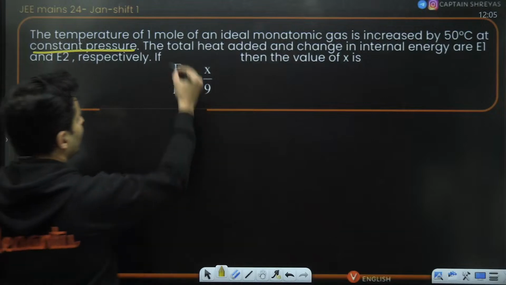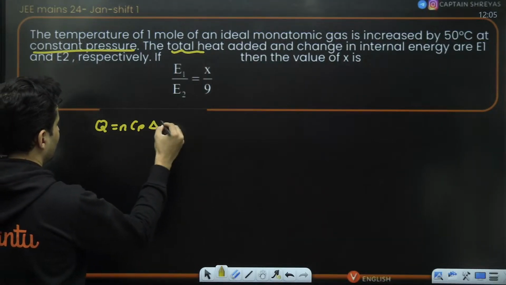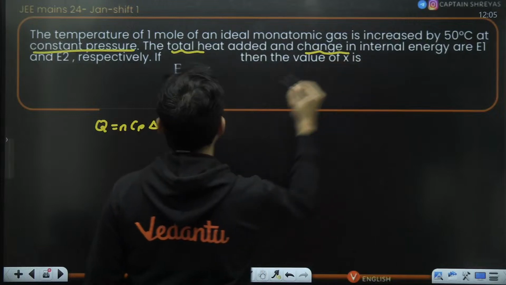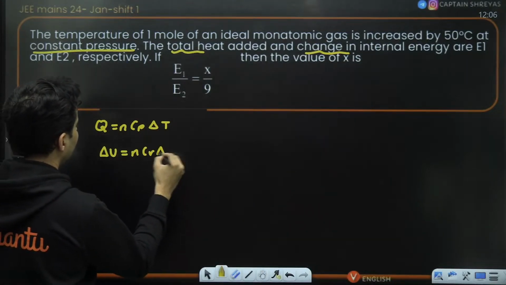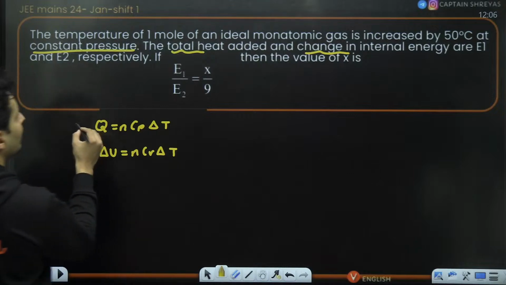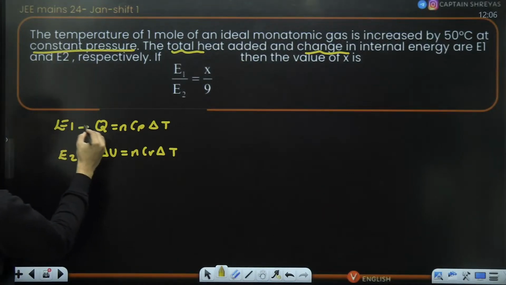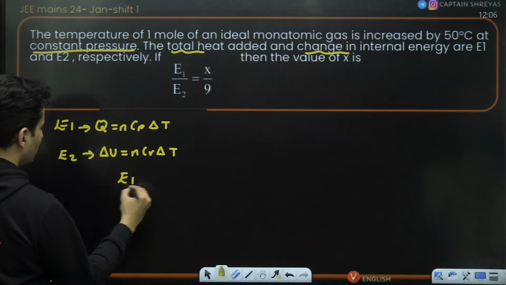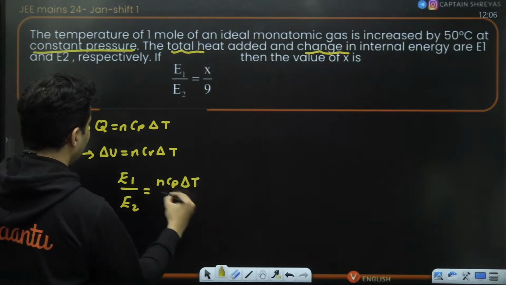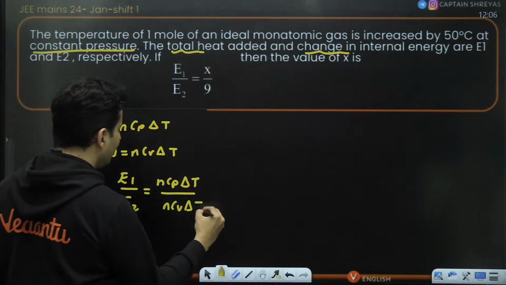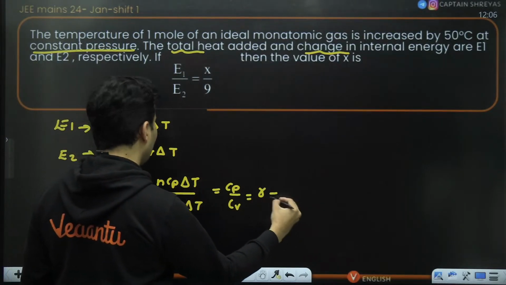So total heat, that means Q, will be nCp delta T. Change in internal energy, that means delta U, will be nCv delta T. Q they have assumed as E1 and this they have assumed as E2. So the ratio E1 by E2 is nCp delta T by nCv delta T. n and delta T will cancel, so it will be Cp by Cv, which means gamma.